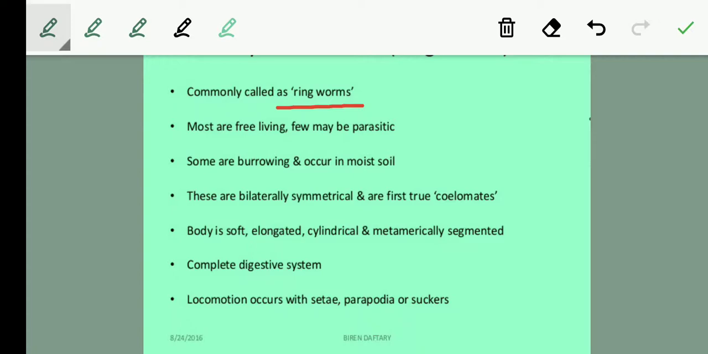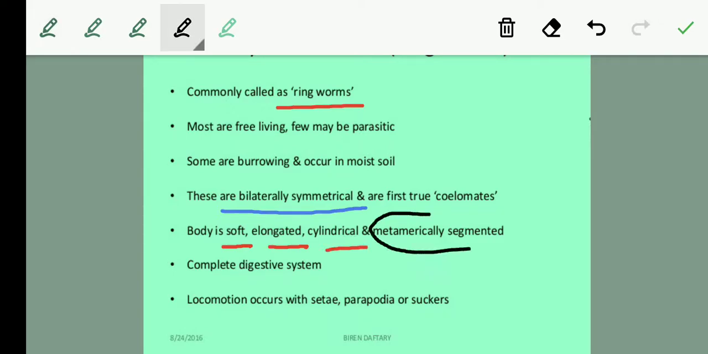And these are bilaterally symmetrical, students, which means that their bodies can be divided into two different parts. And they are the first true coelomates. So annelids are the first true coelomates. Their body is soft, elongated and cylindrical, plus a very important thing, students, that it is metamerically segmented.